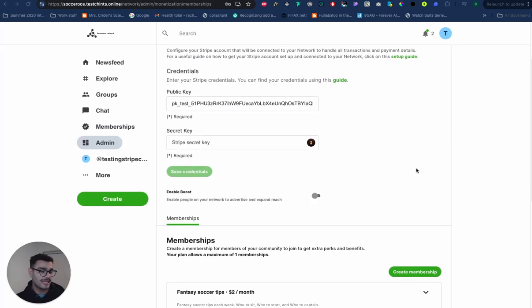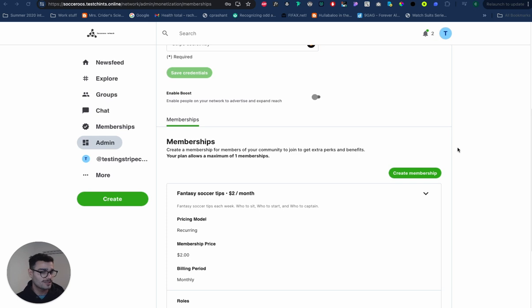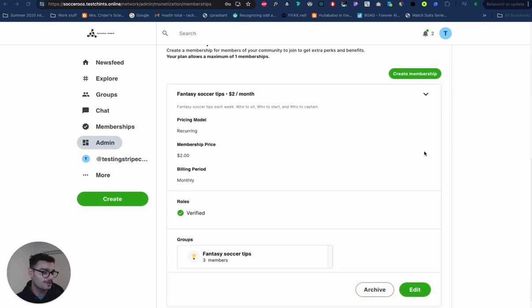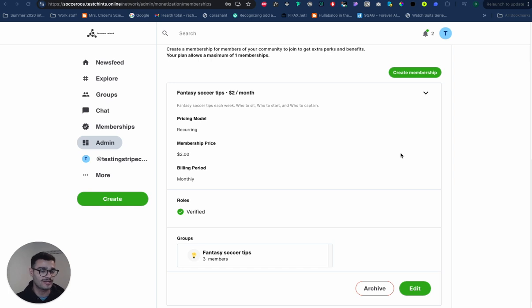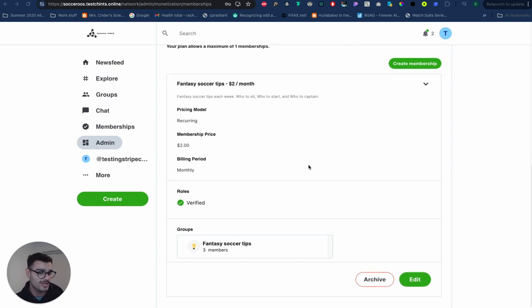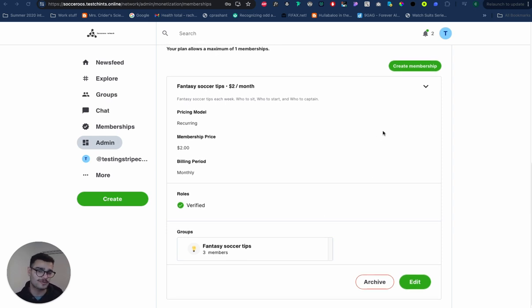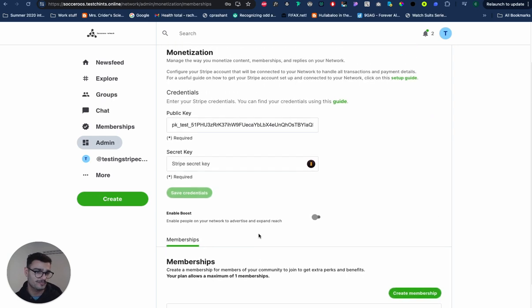Now, I've gone ahead and set up my membership called Fantasy Soccer Tips, which will automatically join any user who purchases this into the Fantasy Soccer Tips group that we have. And in this group, myself and others in the community will be posting paywalled content for users to access, and they'd be able to access it through this membership that they purchase.